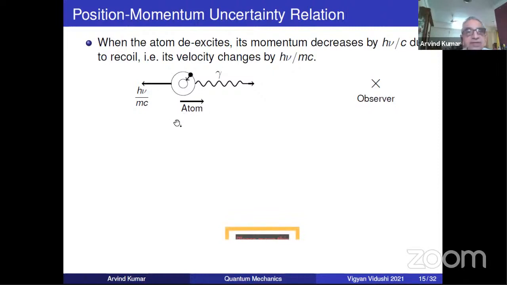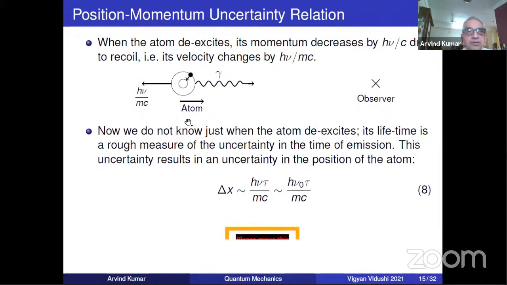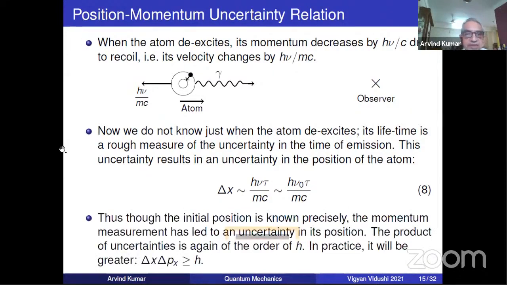So that will introduce an uncertainty in the position, because of h nu by c, and we don't know when it happens. For example, if a car is coming to you with a certain velocity and it changes velocity sometime, but we don't know when, it could have changed at the start, or later. Then obviously there will be a position uncertainty. Though the initial position is known precisely, after the momentum measurement it could not be known. The momentum measurement led to an uncertainty in its position. So both momentum and position are uncertain.